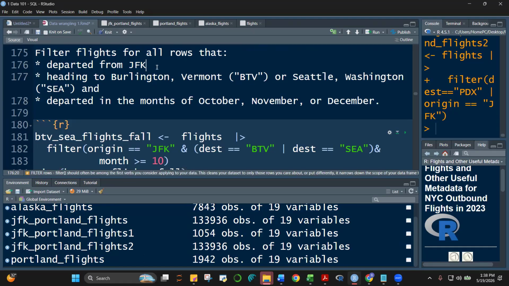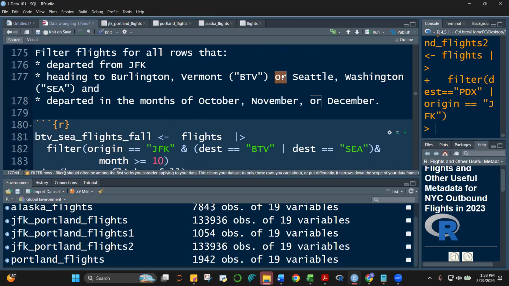Now notice the compound and here, class. For the destination, notice it's or. Just like English class, you read this as from JFK and heading to Burlington or shuttle.